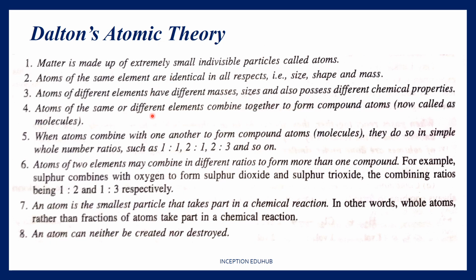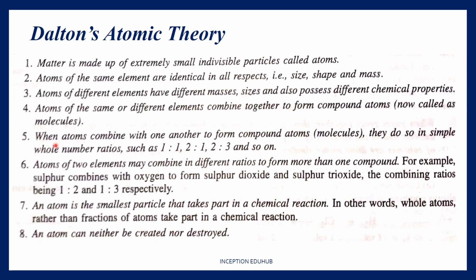Atoms of different or same elements combine together to form compound atoms, which are also called molecules. This we discussed in the second slide today also. So for example, hydrogen can chemically combine with the same atom hydrogen to form an H2 molecule. It can also combine with a chlorine atom to give you HCl, which is how it is going to combine with different elements to form molecules.